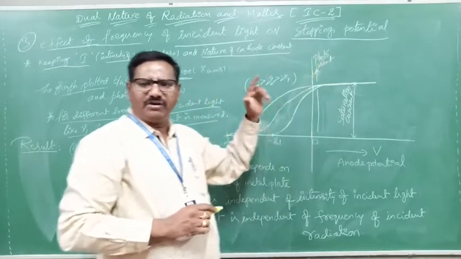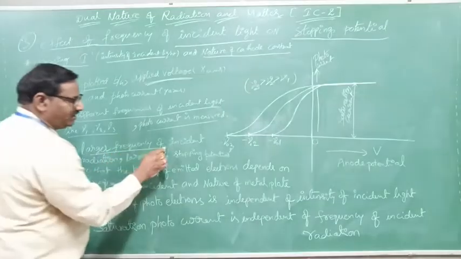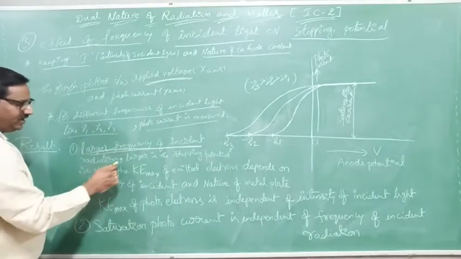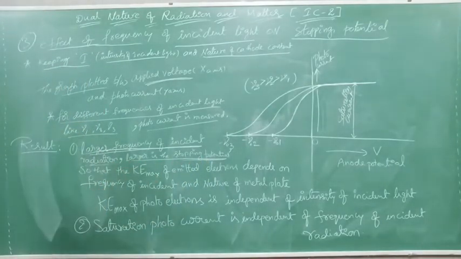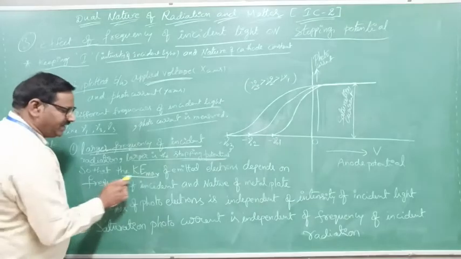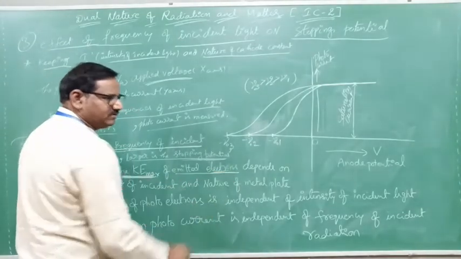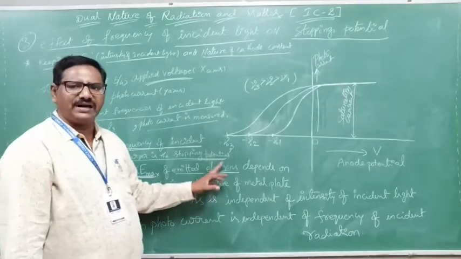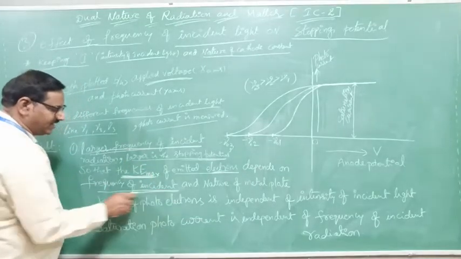But from this concept, what we can learn here is that the larger the frequency of incident light, the larger the stopping potential. That means the maximum kinetic energy of the emitted photoelectrons depends on the frequency of incident light.